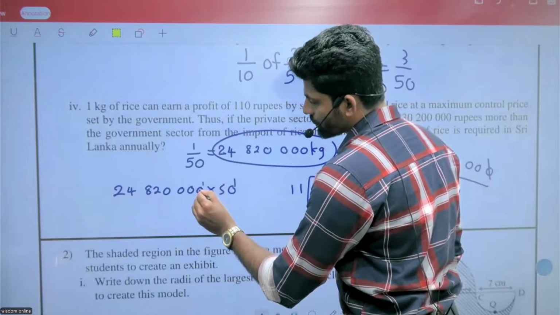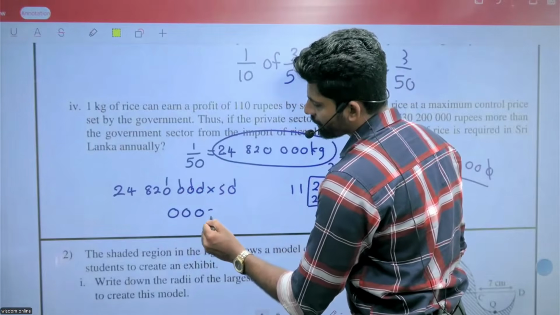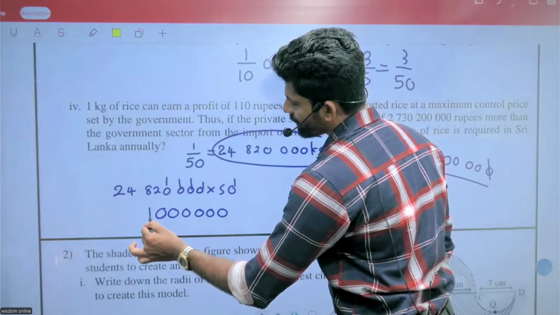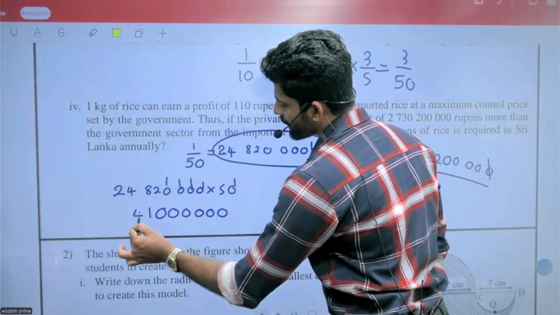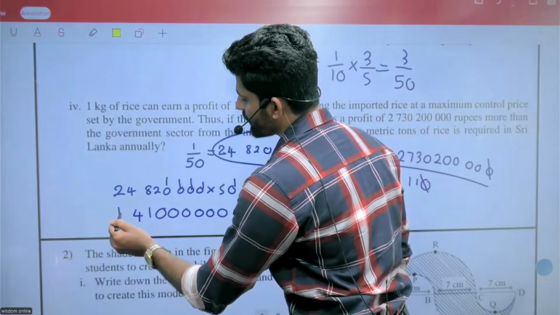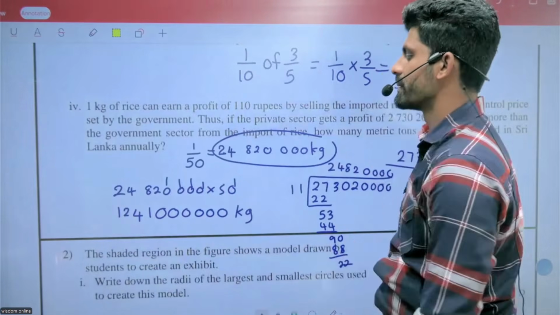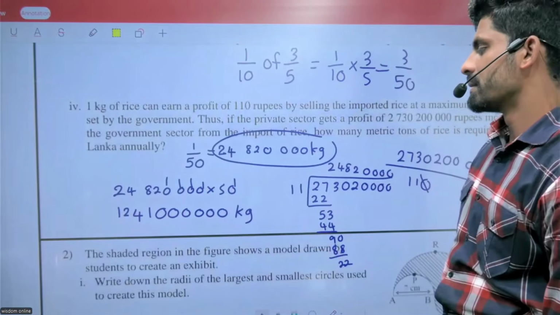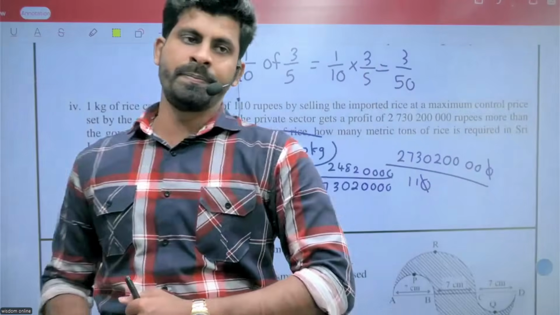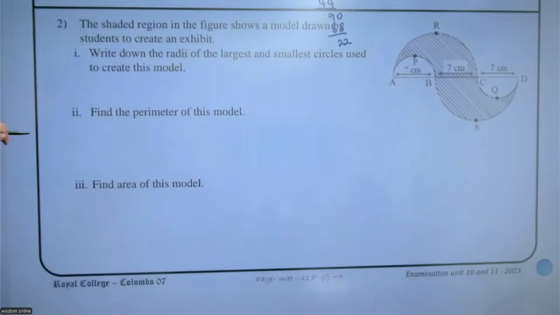We need to take 5 zeros. 5 into 2 is 10, remaining 1; 41 remaining 4; 24 remaining 2; 12. So the answer is 1,241 million kilograms. Right. Let's quickly move to the next one.